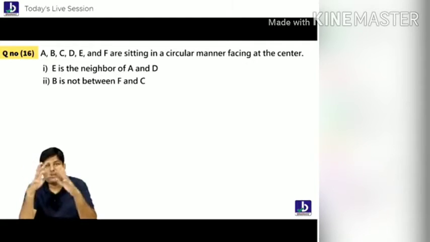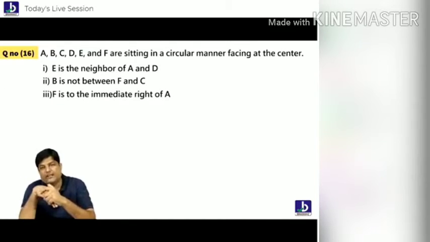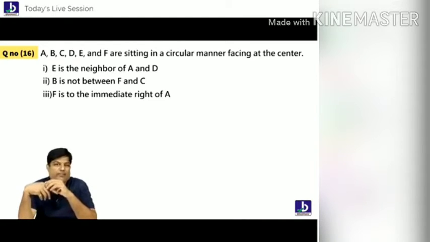Bangalore is not between F and C. Or what shall I do? If he's not between F and C, what shall I do? I'm not understanding. Leave it instantly. I told you that F is immediate right side of A. Hope students, this is quite simple. Let's move forward.